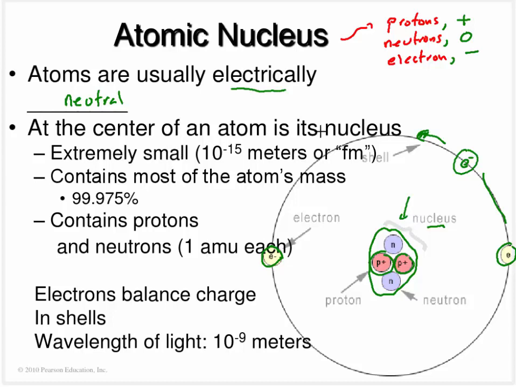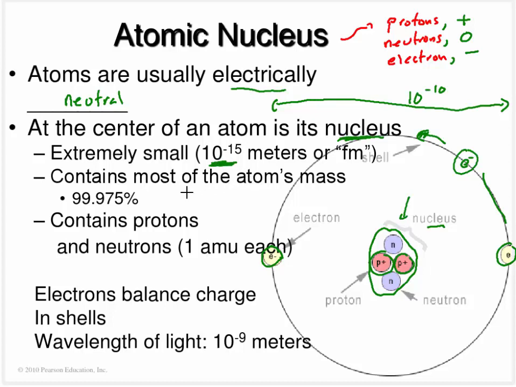Now, I want to talk a little bit about this nucleus. This nucleus is extremely small, 10 to the minus 15th meters. Now, you may be saying to yourself, wait a minute, Dr. Rogers, I know on the previous slide you said 10 to the minus 10 meters. When I said that, I was talking about this distance right there. So the size of the atom is dictated by the electrons. The nucleus is really, really, really small inside of this guy.